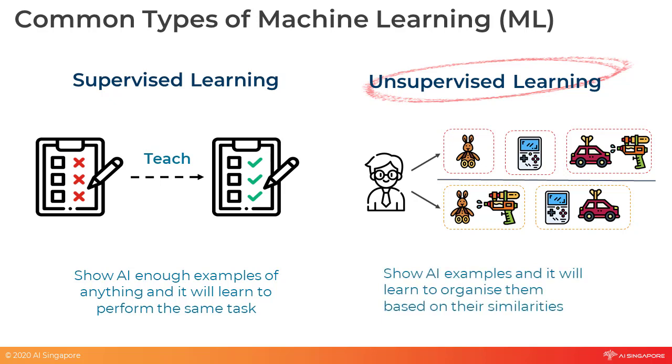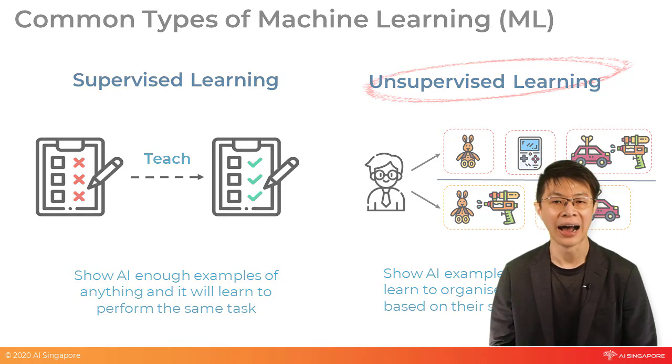It is the same concept for unsupervised learning. You provide the data to the AI and it learns the best way to group the data together. There is no right answer on how it should be done. The AI will figure it out on its own. Therefore, the learning is unsupervised. Essentially, for unsupervised learning, you want the AI to find similar data and group them together.